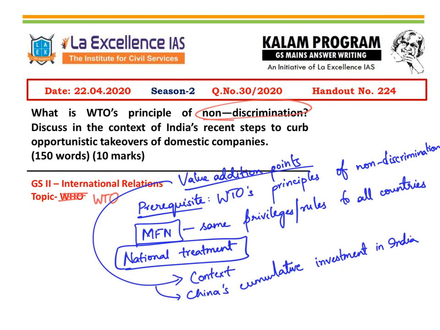Otherwise, the pros and cons of foreign investments. For example, greenfield projects will bring both money as well as generate employment in India. So that is a pro of foreign investment. And what will be the con? The con will be with respect to brownfield projects wherein opportunistic takeovers may happen. That is what India has feared and brought in the changes in the FDI policy. So these could be some of the value addition points for this answer.